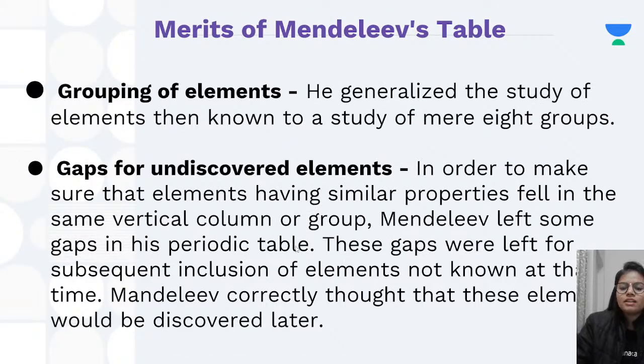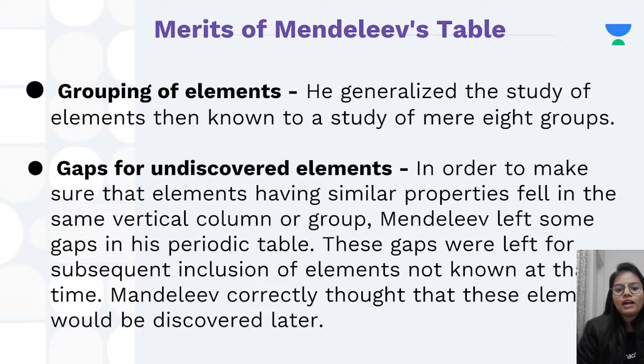Now, merits of Mendeleev's periodic table. What were the good things about Mendeleev's periodic table? What were certain things that were disadvantages, or we could say demerits or defects? We will be discussing these things. I hope you are with me till now.